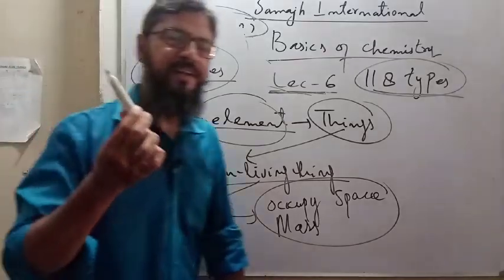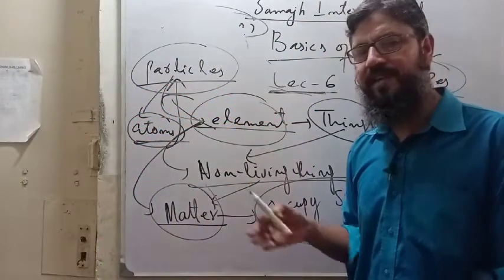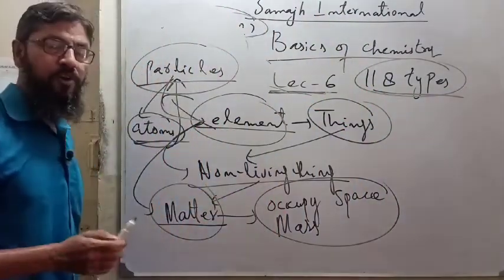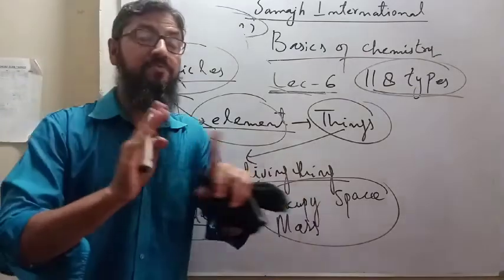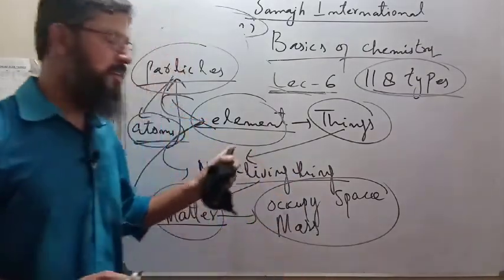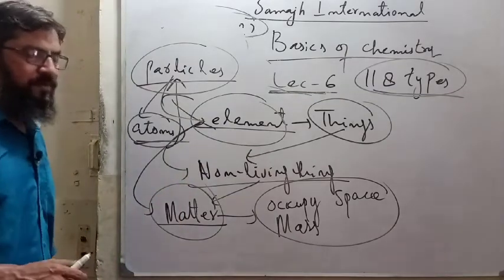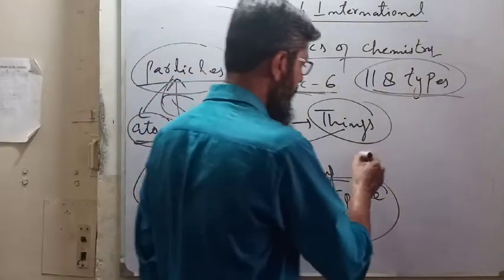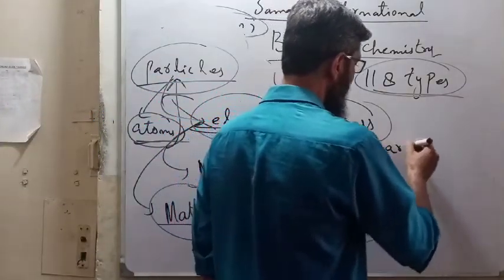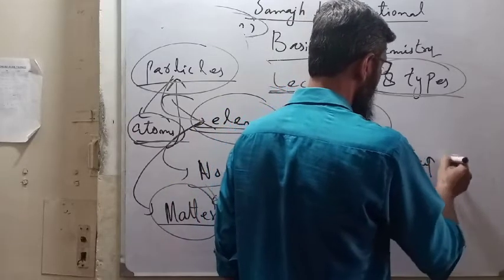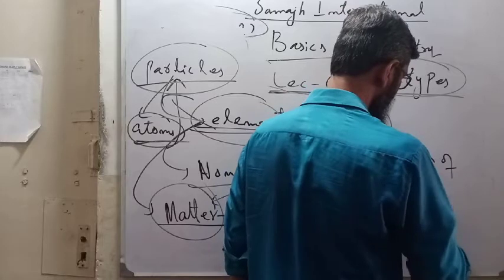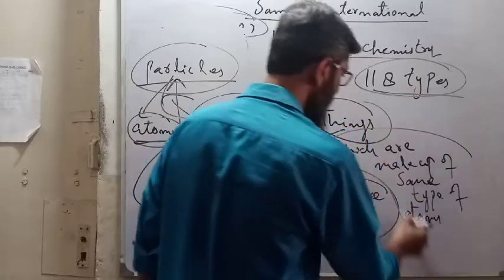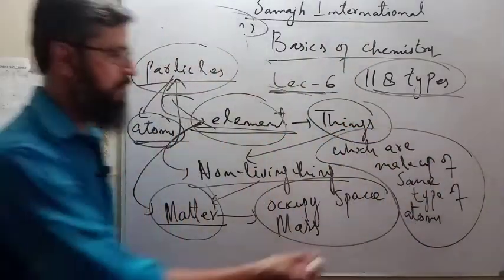Can we call this marker an element? No. Can we call this board an element? No. Although both the things are non-living things, all the elements are non-living things, but it does not mean that all non-living things are elements. No. So which things are actually called elements? Things which are made up of the same type of atom.